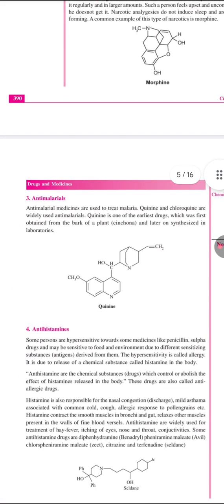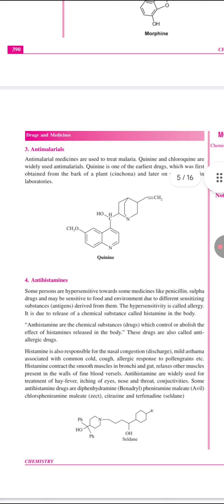Now the next medicines are antimalarial medicines, which are used to treat malaria. Quinine and chloroquine are widely used as antimalarials. Quinine is one of the earliest drugs, which was first obtained from the bark of the plant Cinchona and later synthesized in laboratories. That is the structure of quinine.